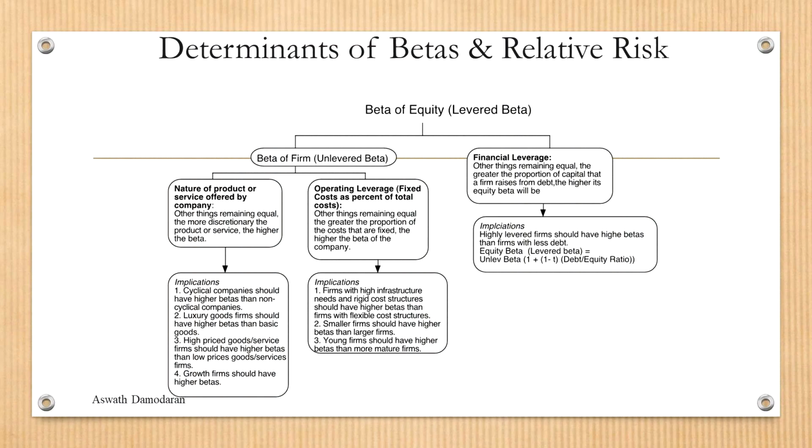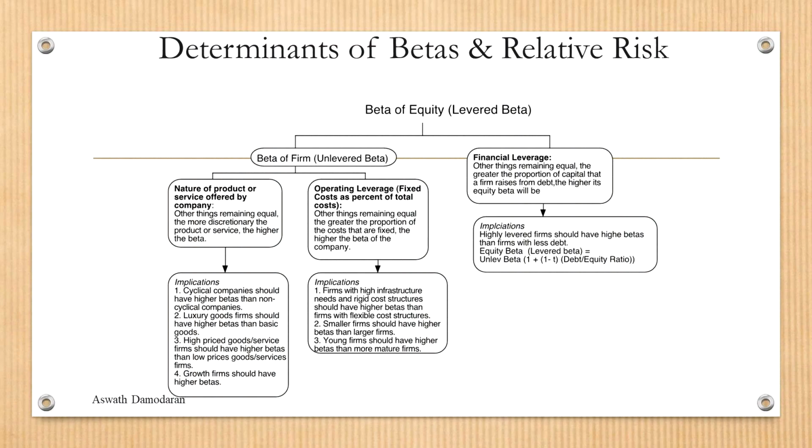So let's have a summary of determinants of beta and relative risk. And this picture showed you three major sources of beta. On the top, you look at the levered beta. Levered beta incorporates everything. It considers business mix, operating leverage, and financial leverage. Right? On the right hand side of this picture, you see financial leverage. Financial leverage affects this beta. Higher financial leverage means higher beta.